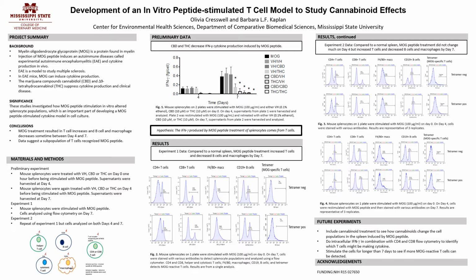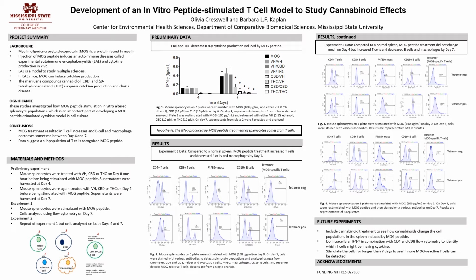The first examined cytokine production influenced by MOG, CBD, and THC. This then led us to conduct 2 flow cytometry experiments. In all experiments, the approach was the same. We treated otherwise unstimulated mouse splenocytes with MOG peptide 2 times over a 1-week period to see if we could induce cytokine production and observe cell population changes in the cells.